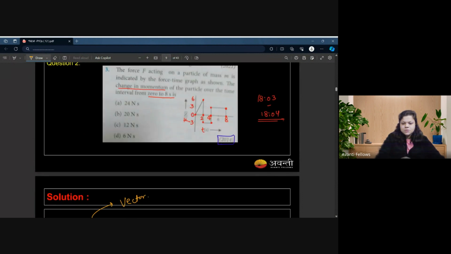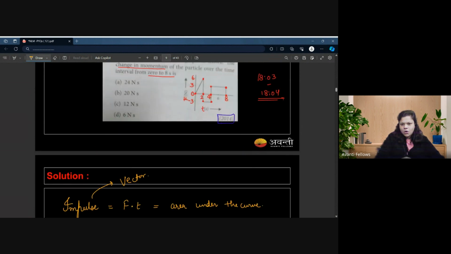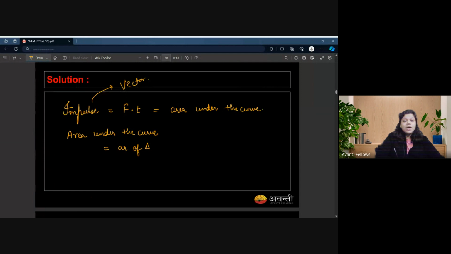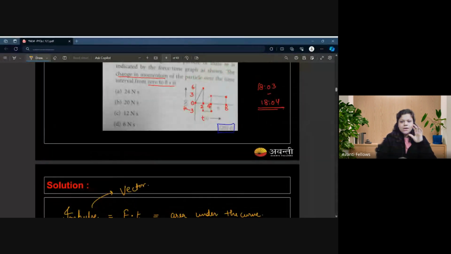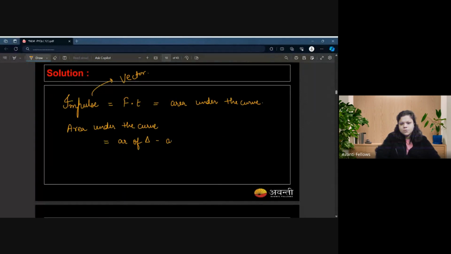And in this process, you will get the area of a triangle, then the area of a rectangle, and a square. See, the area of the square is in the negative axis, right? It has to be negative. You are supposed to subtract this area of the square, and add the area of the rectangle, right?